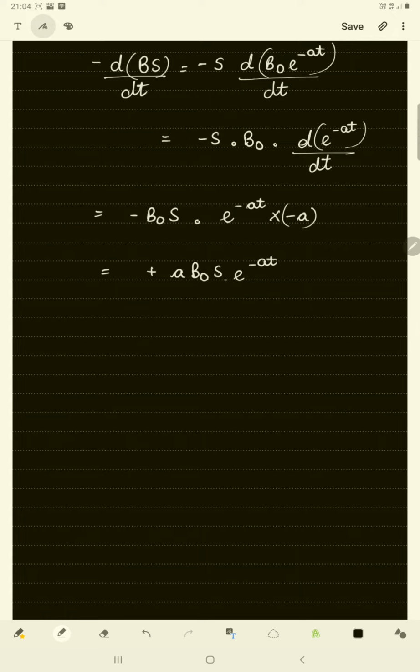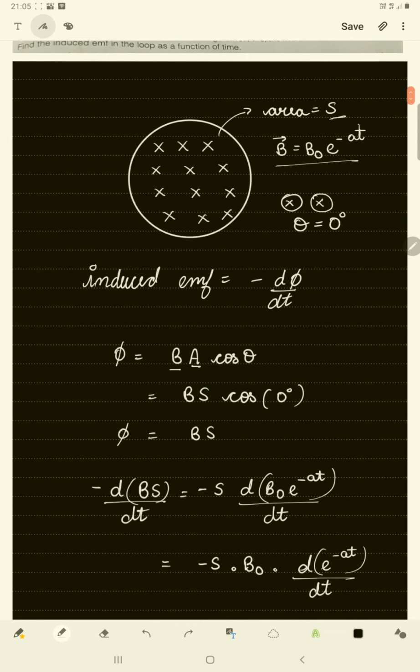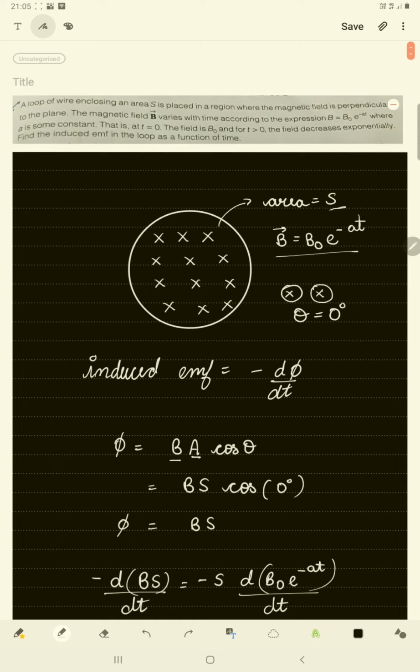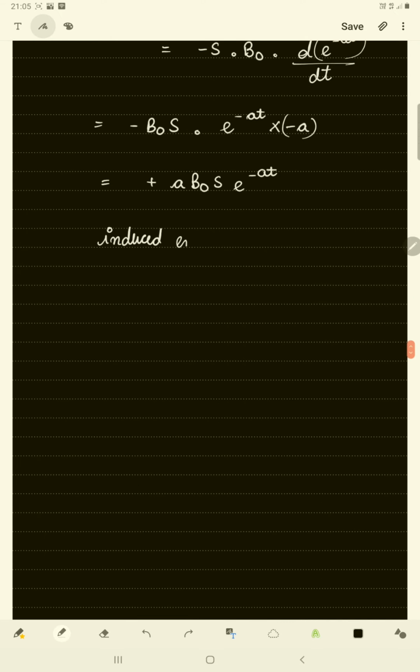So the induced EMF, which is minus d phi by dt, and it is only asked in the question, so induced EMF is equal to A B naught S e to the power minus AT.